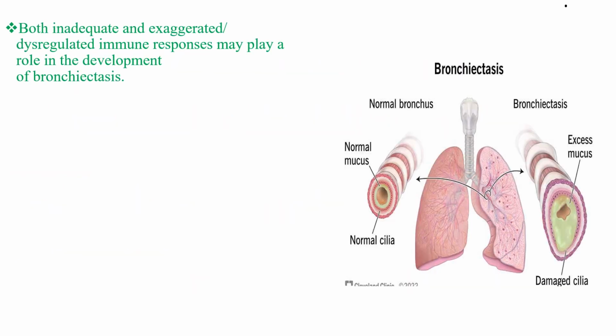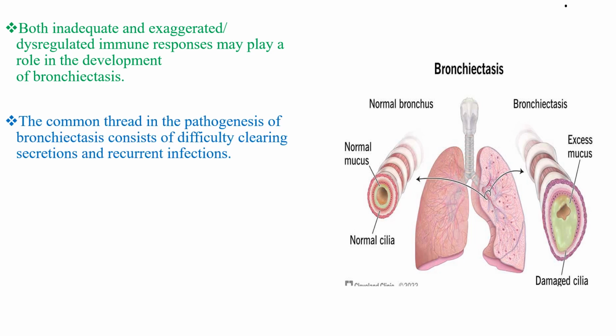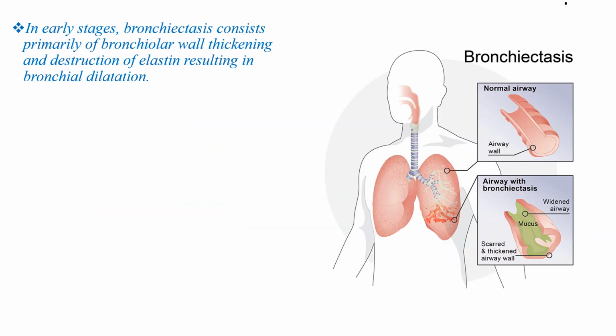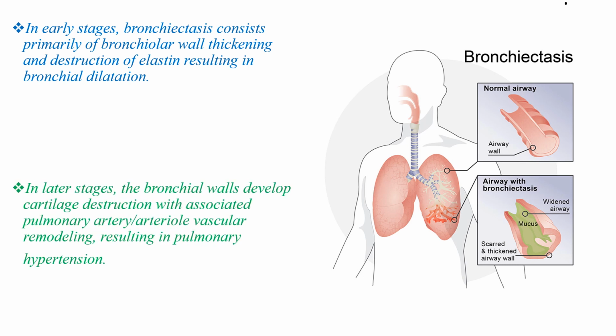Both inadequate and exaggerated or dysregulated immune responses may play a role in the development of bronchiectasis. The common trait in the pathogenesis of bronchiectasis consists of difficult clearing of secretions and recurrent infections. This vicious cycle of infection and inflammation results in airway injury and remodeling. In early stage, bronchiectasis consists primarily of bronchial wall thickening and destruction of elastin resulting in bronchial dilation. In later stage, the bronchial walls develop cartilage destruction with associated pulmonary arterial vascular remodeling resulting in pulmonary hypertension.